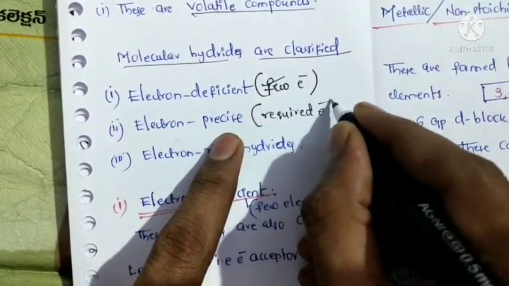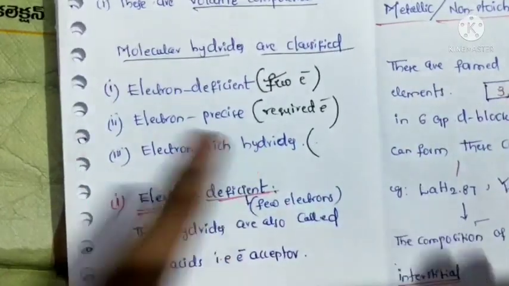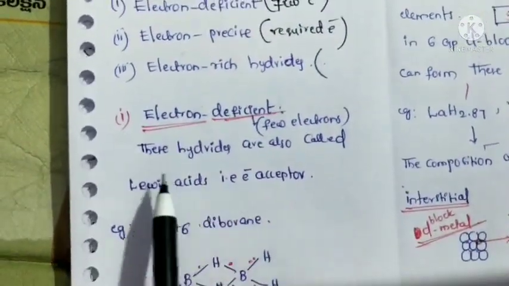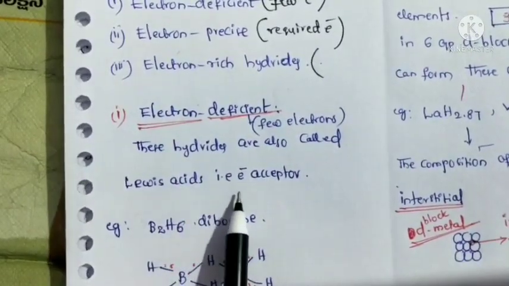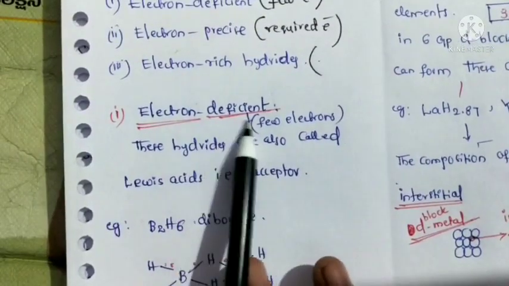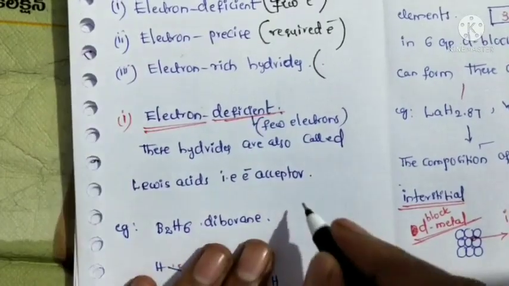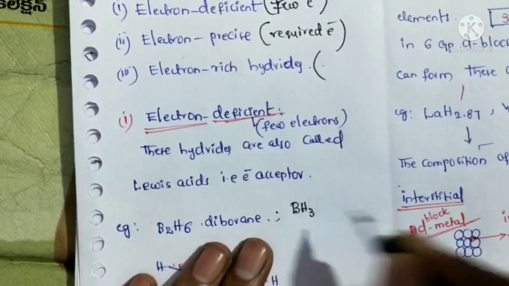Electron rich means more electrons. Okay, so now first we will discuss electron deficient. These hydrides are also called Lewis acids, that is, electron acceptors. Electron deficient means fewer electrons, the central atom containing fewer electrons. For example, boron hydride